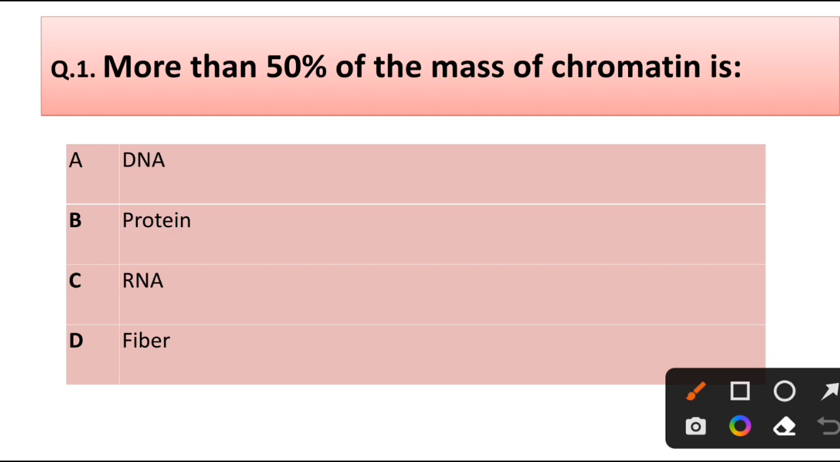Question number 1. More than 50% of mass of chromatin is: DNA, protein, RNA, fiber. Correct answer is option B, protein.